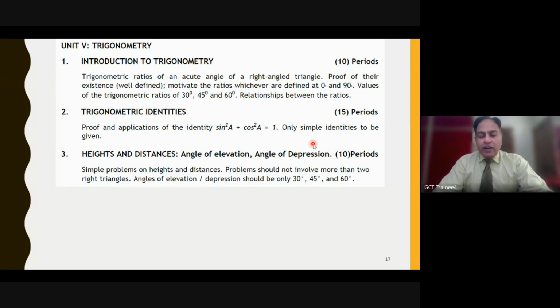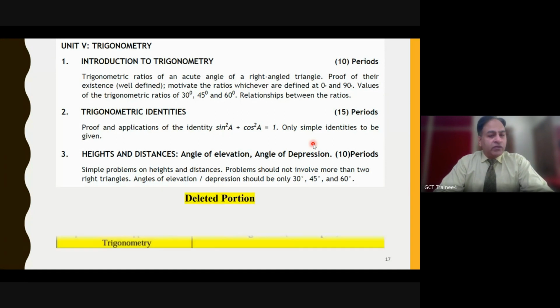Some complicated identities are also there, showing you the samples soon. And then heights and distances, the usual word problems having the angles of 30, 45 and 60 degrees. And there are the questions where we talk about the cloud image valley problem. So such type of questions, or a distance covered, time, speed is equal to distance upon time based problem. So such type of questions also need to be taken care of.